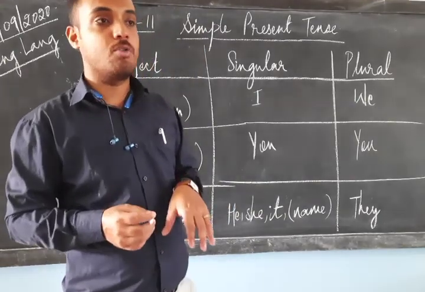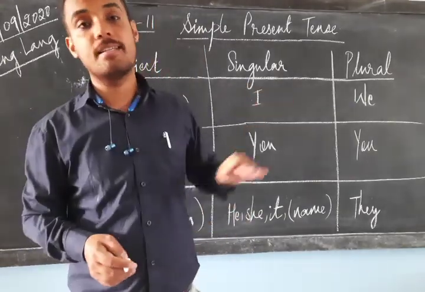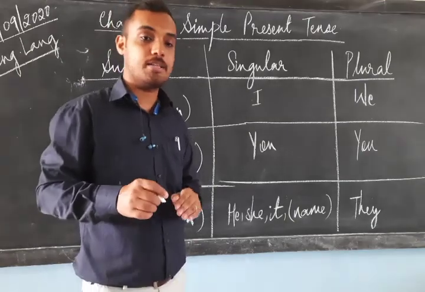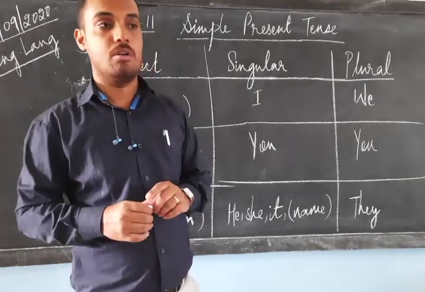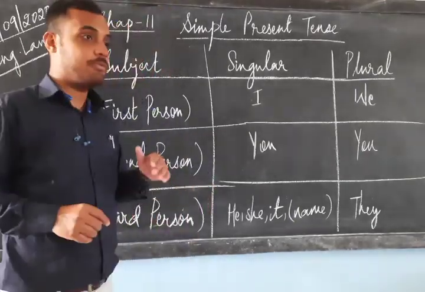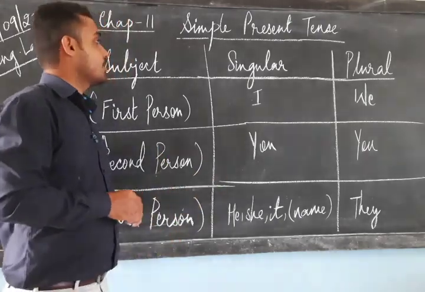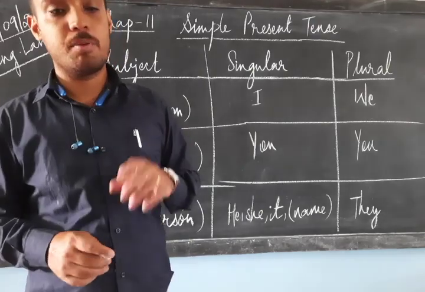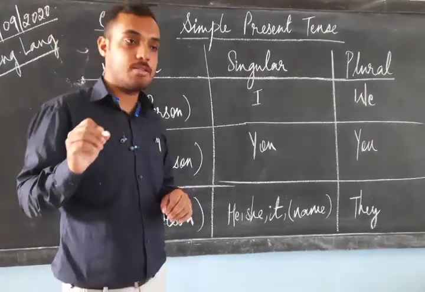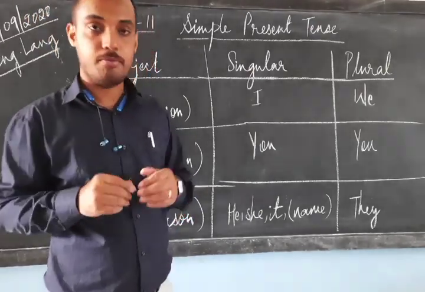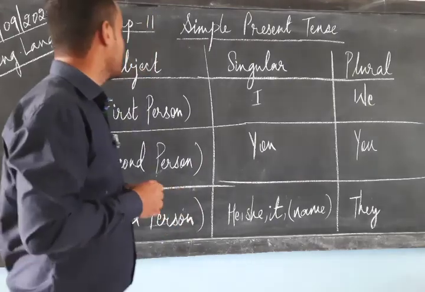So today we are going to talk about simple present tense, the work that is to be done right now. Before getting into this topic, you need to understand the basics. A sentence is in the form of a simple present tense.